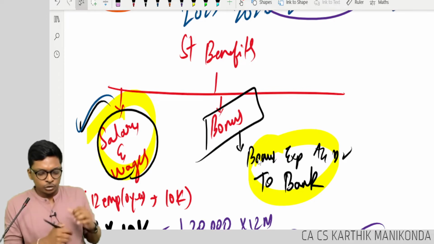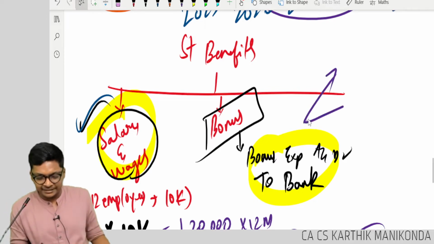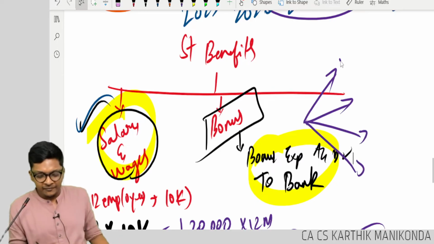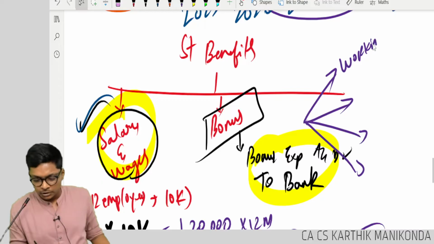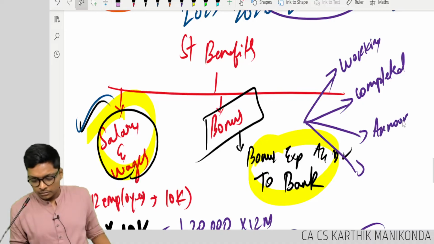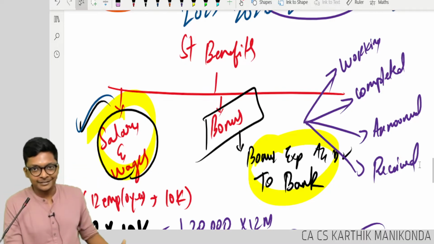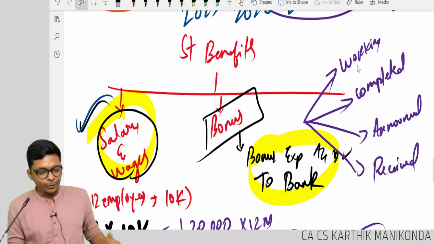So we will classify into 4 buckets, guys. I want you to get the logic. It can be when Rajaram is working, after Rajaram has completed the work, once Elon Musk has announced the bonus, once Rajaram has received it. Think concept, don't think anything else.